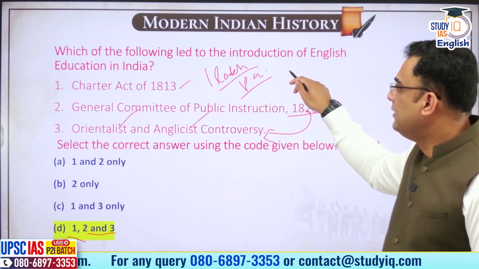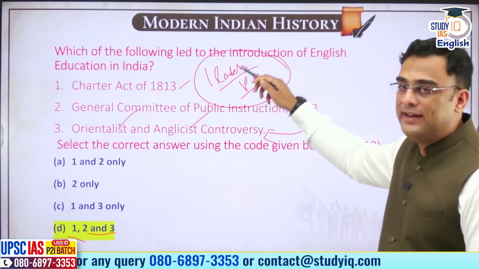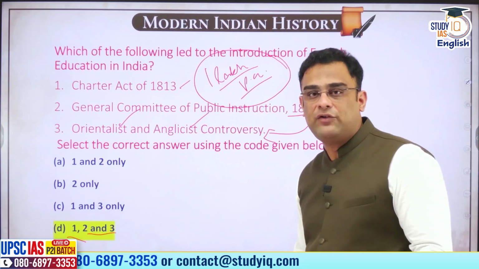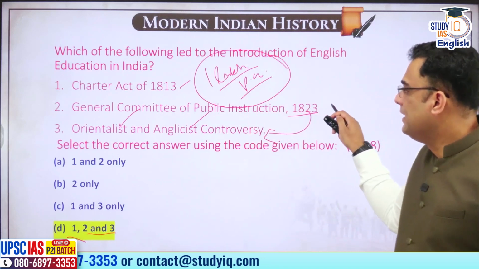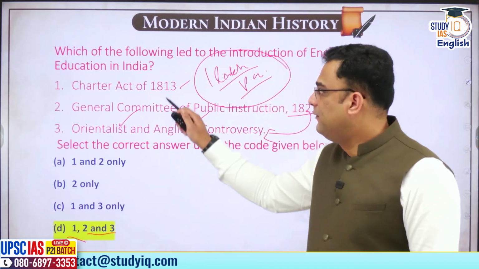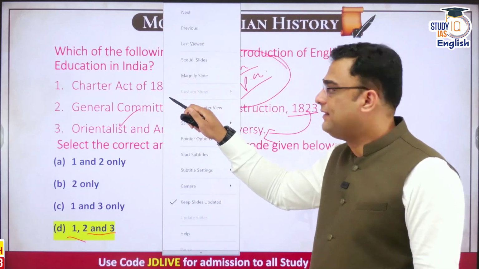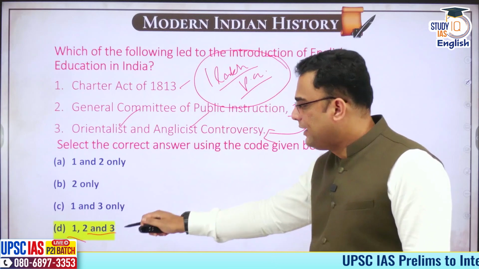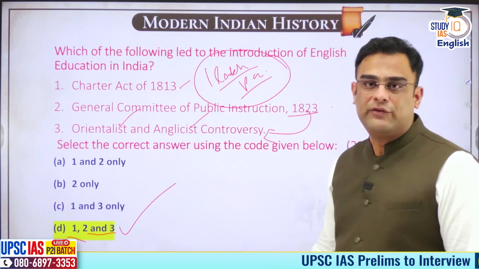In Charter Act of 1813, there is a provision of 1 lakh per annum for education. So in that sense, it has laid the foundation, which is later developed by these 2. So UPSC has taken care that even if you are not very sure about this aspect, if you have prepared thoroughly, you will know that these 2 are relevant and you can reach the right answer based on that.